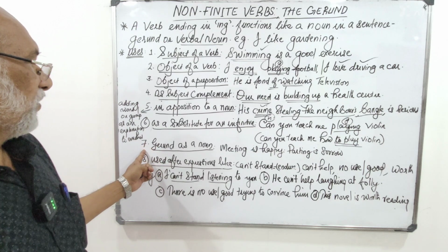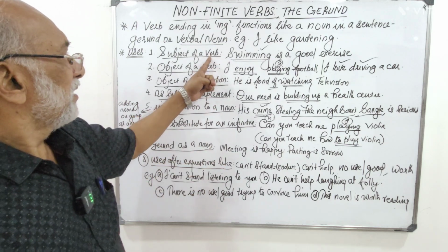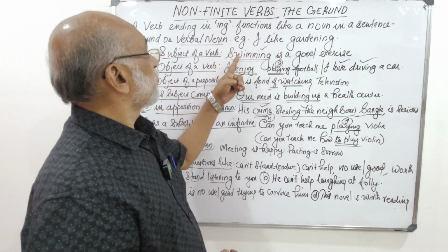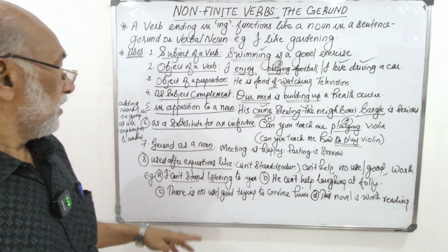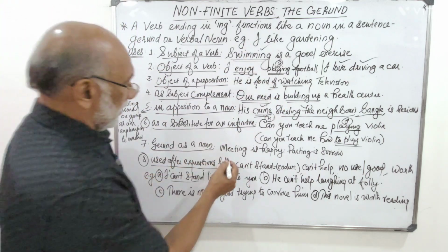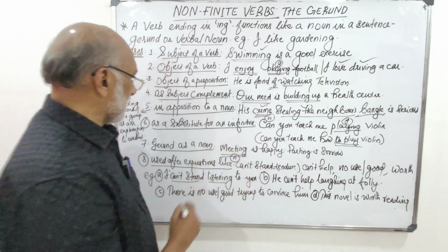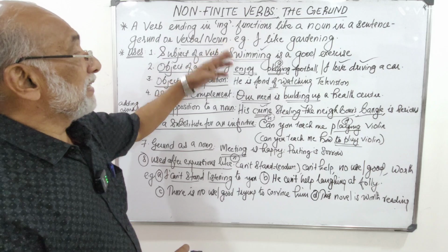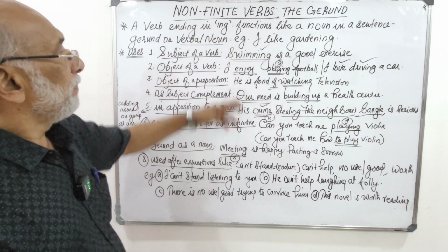Then coming to the seventh one, gerund as a noun. See here, gerund is actually a noun in the first case. Swimming is a good exercise. Swimming is a noun and it comes as the subject. But here also meeting, this is a noun and it functions like the subject of the sentence. But there is a little bit of difference between the two.